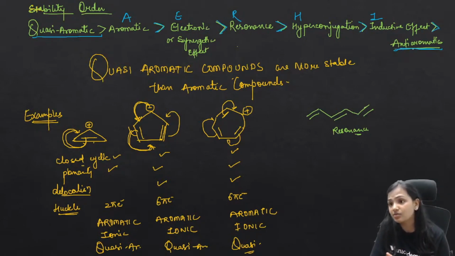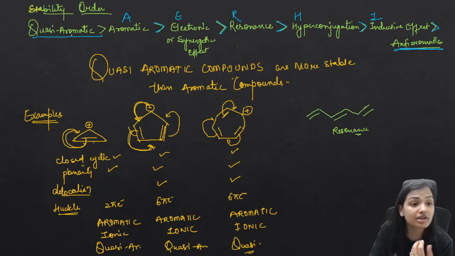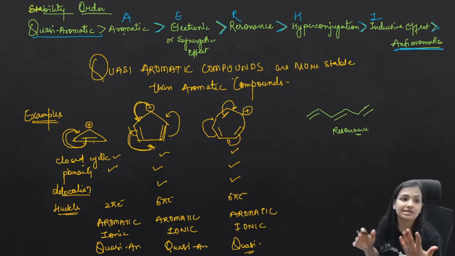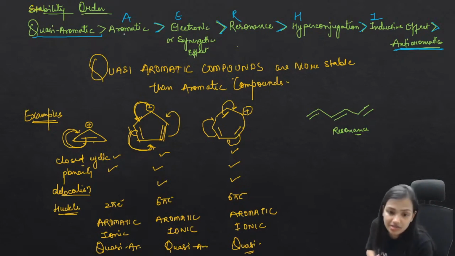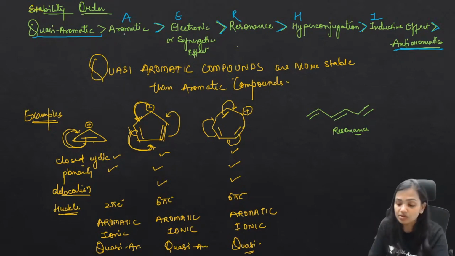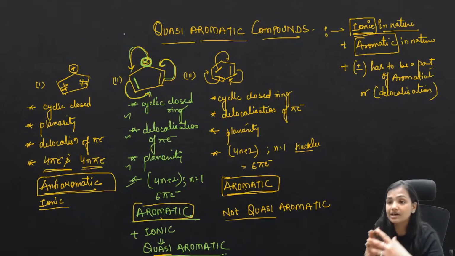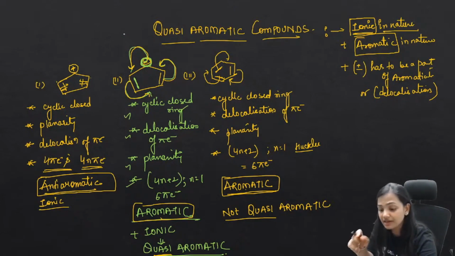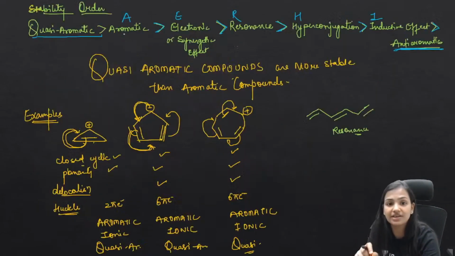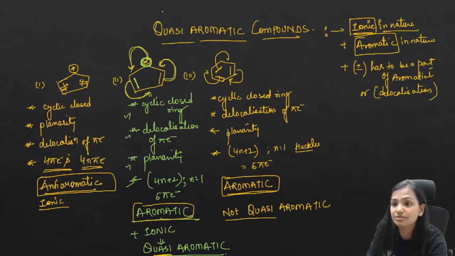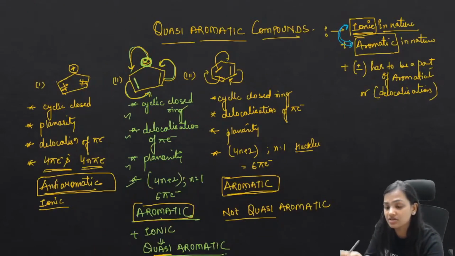Anti-aromatic compounds are least stable, and the quasi-aromatic compounds are even more stable than the normal aromatic compounds. So this is what I wanted to tell you about the quasi-aromatic compounds. Again, I summarize, they are ionic in nature, they are also aromatic in nature, but if you are looking for the ionic nature and the aromaticity, then the ion has to be a part of that aromaticity. So there must be a relation between the two.